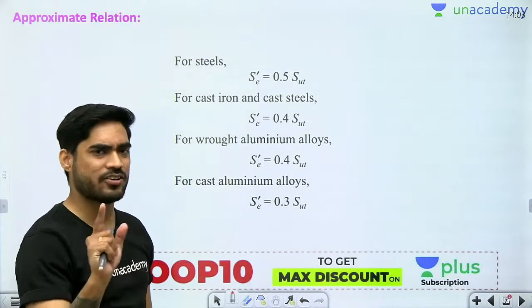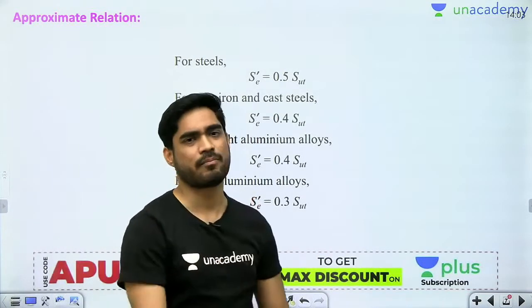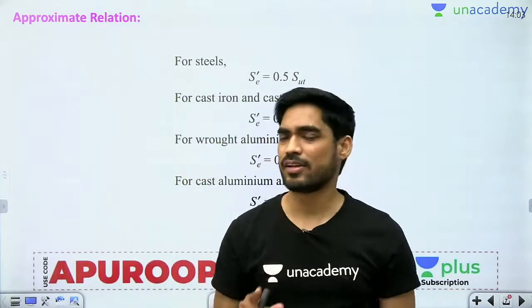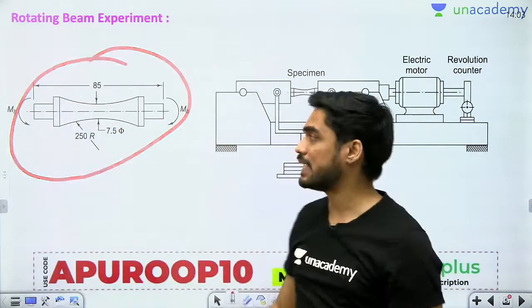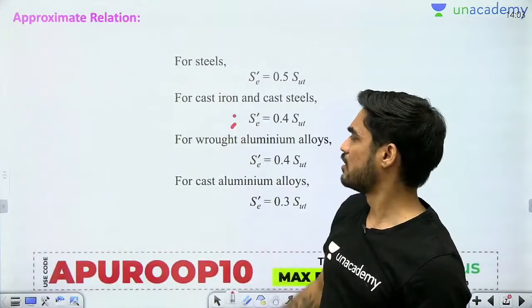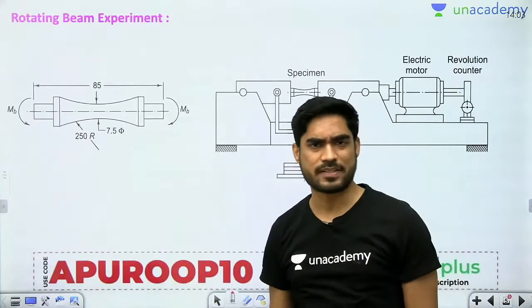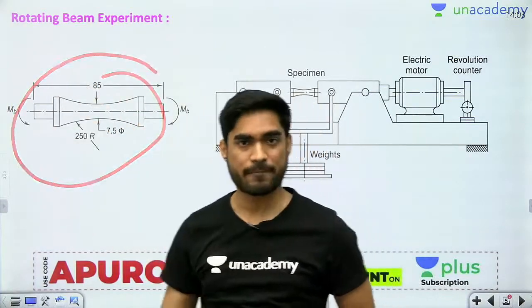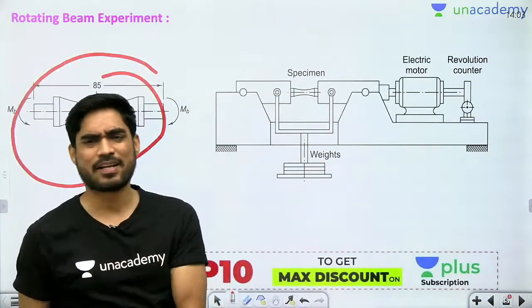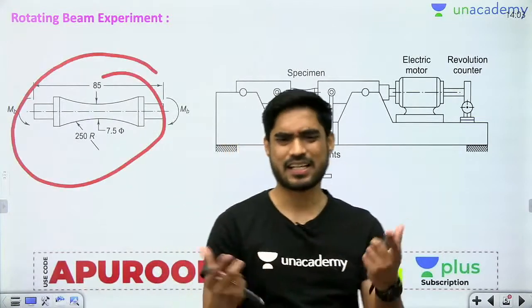Now understand, whatever endurance strength you get from the experiment or from this approximate relation, it is not the endurance strength of the actual machine element. It is the endurance strength of the specimen. जो हमने endurance strength निकाला है यहां से या यहां से, वो endurance strength actual machine element का नहीं है, that is of the specimen. Okay. अब आप बोलोगे सर specimen हो या actual machine element हो, material तो same है.